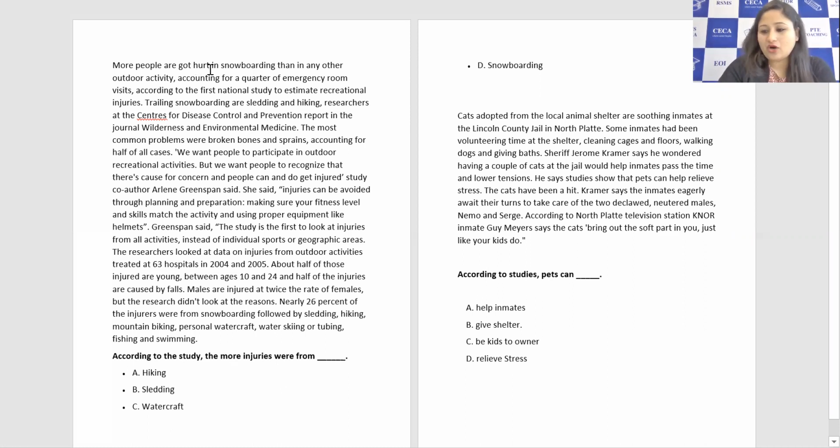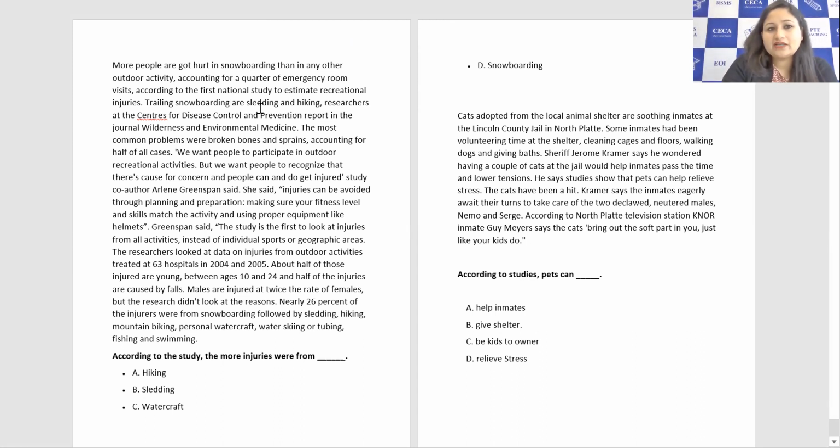More people got hurt in snowboarding than in any other outdoor activity, right? That means more people are getting hurt in snowboarding than any other outdoor activity. That means this one is the option which is right, D. Here only we get that because they are already saying people got hurt more than in any other activity, accounting for a quarter of emergency room visits according to the first study and so on.